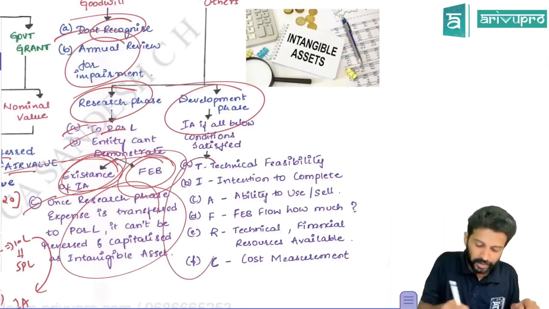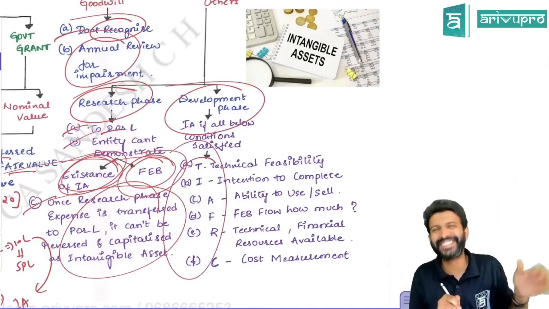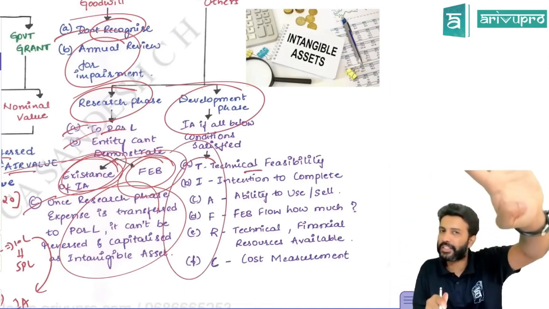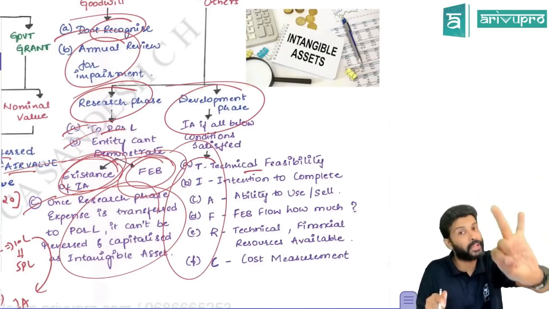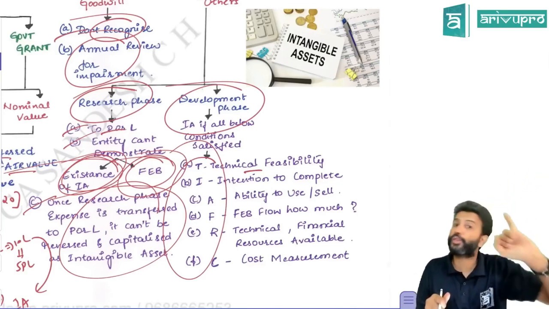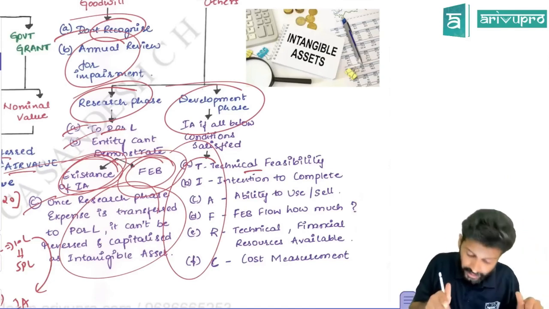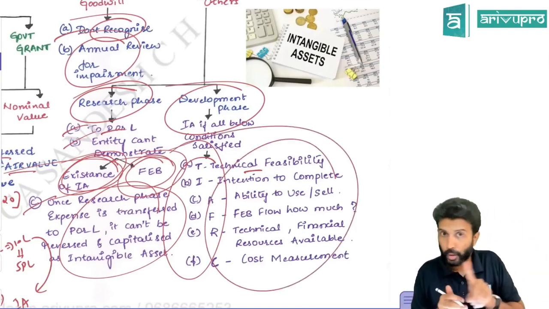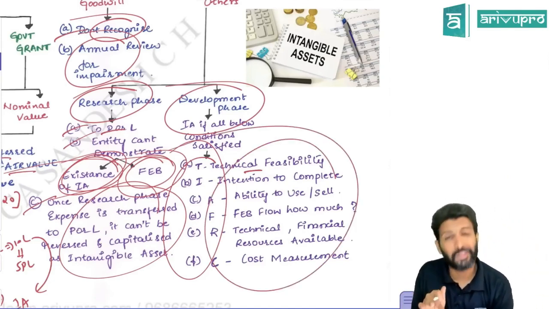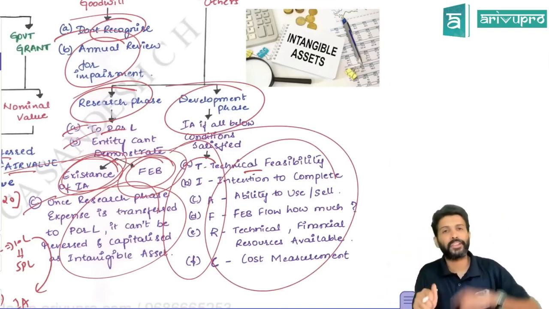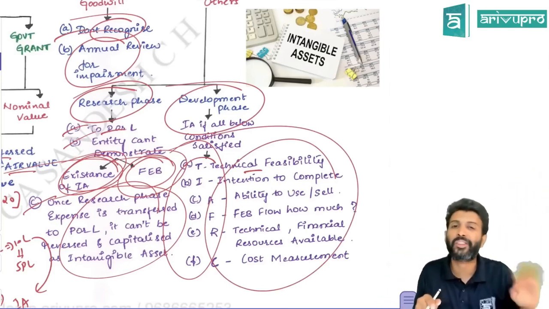That condition, for class purpose, we used to call it TRFRC. Yes, TRFRC. What is T? T for technical feasibility, I for intention to complete, A for ability to use, F for future economic benefits, R for technical, financial and other resources, C for cost measurement. If all these are satisfied, all of them, not one, then development phase expenditure you can capitalize. Even if one of them fails, development phase expenditure will not be capitalized but transferred to P&L.